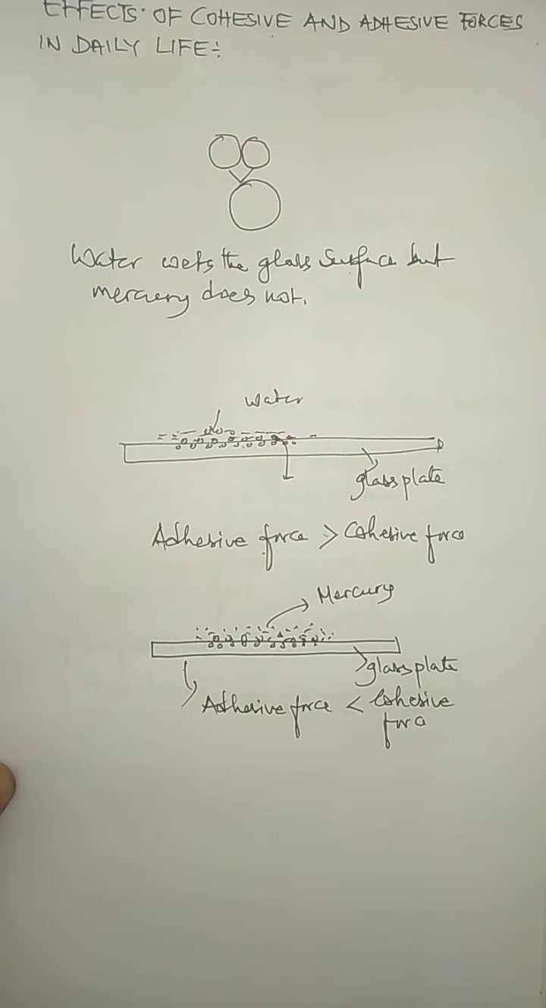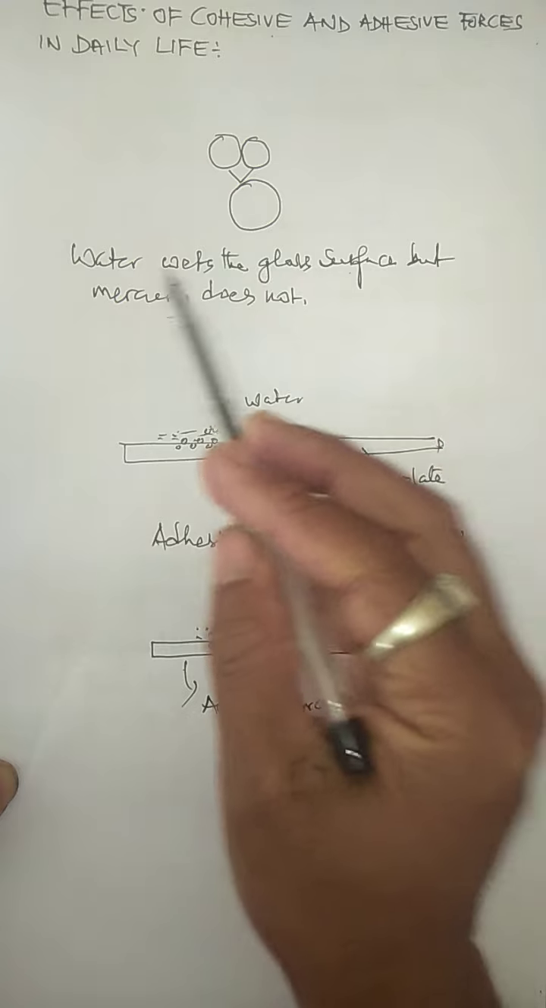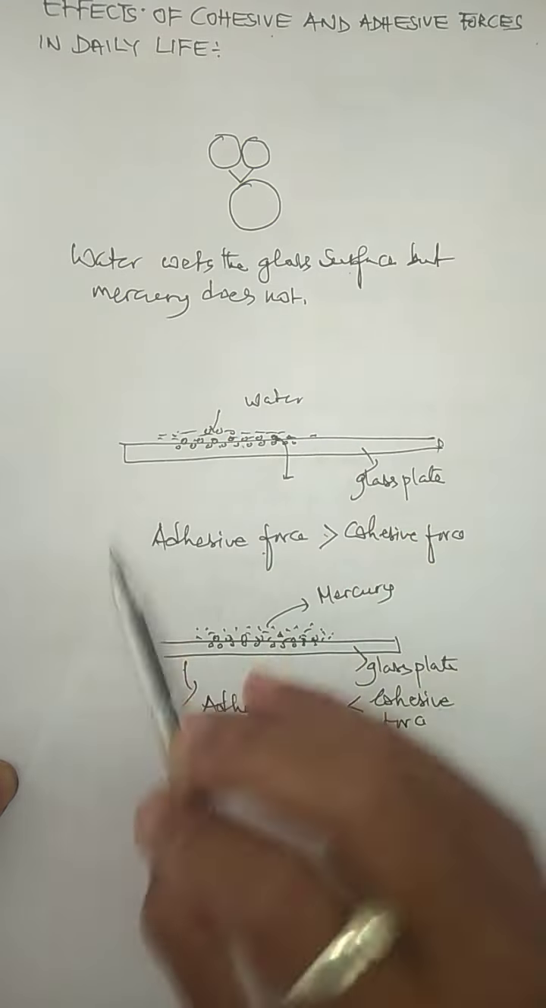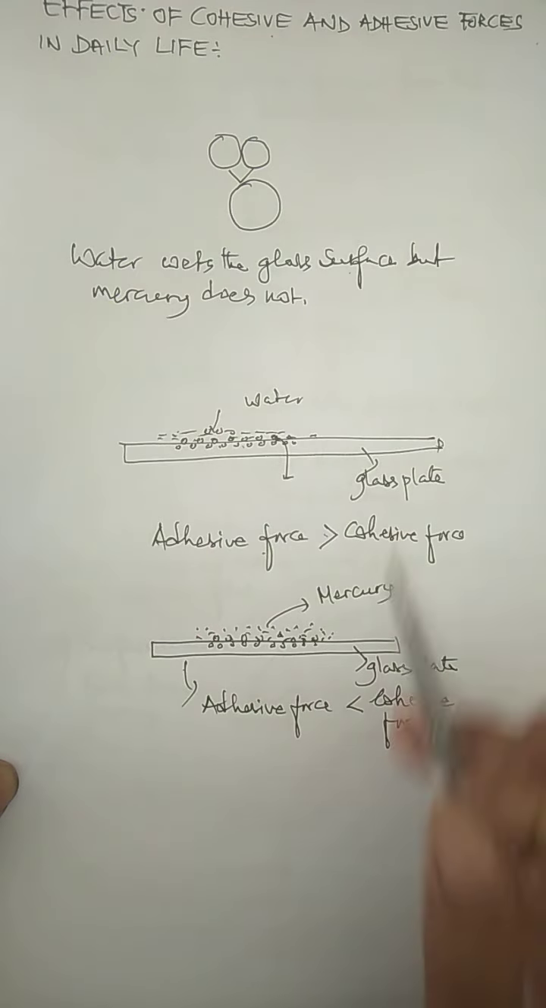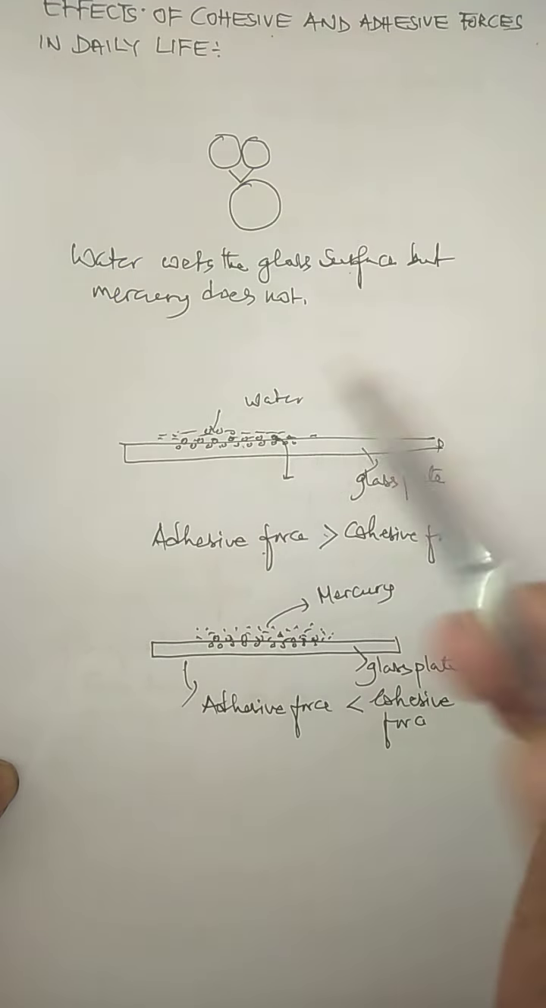So children, one of the most important effects of cohesive and adhesive force is the wetting of glass by water. This is for pure water with pure glass, without any impurities or grease, whereas mercury does not wet the glass, or does not stick with the glass.